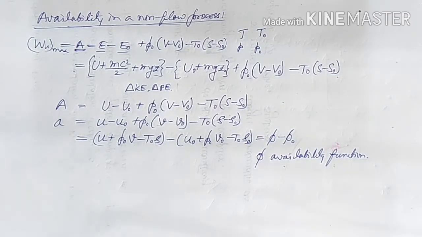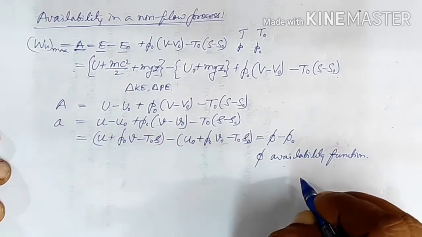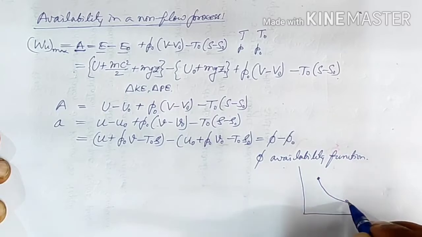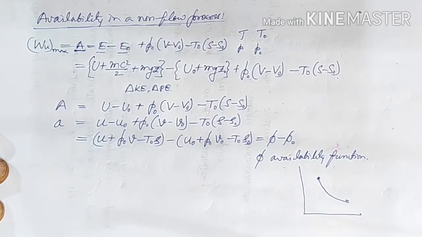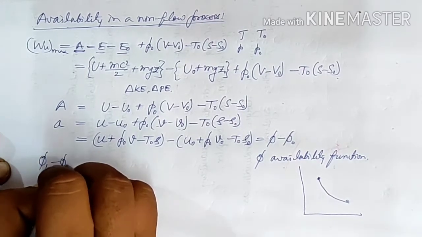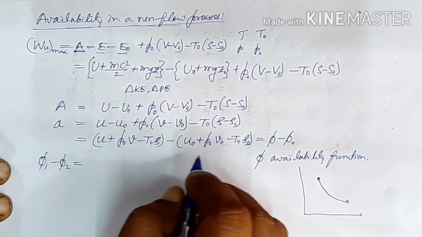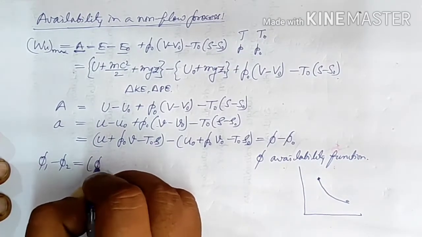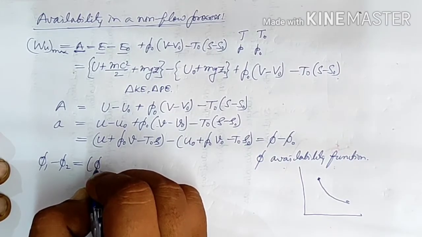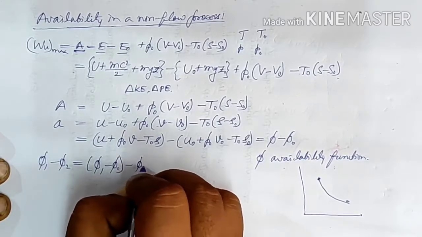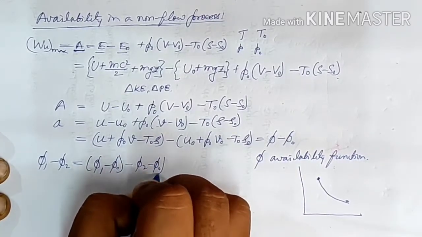If the system undergoes a process change from say 1 to 2, then what will be the change in the availability? So we can write phi 1 minus phi 2 equals phi 1 minus phi 0 minus (phi 2 minus phi 0).